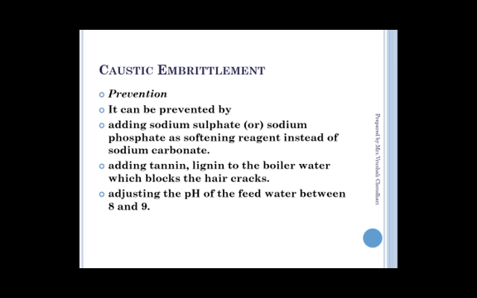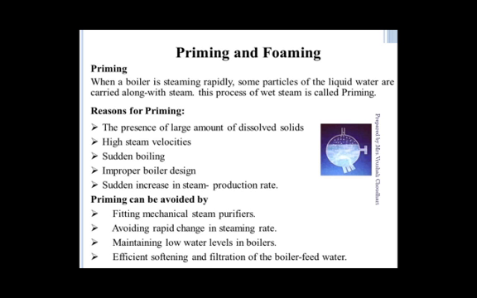It is prevented by adding sodium sulfate or sodium phosphate as a softening reagent instead of sodium carbonate, adding tannin and lignin to the boiler water which block the hair cracks, and adjusting the pH of the feed water between 8 and 9. So highly alkaline water causes caustic embrittlement.